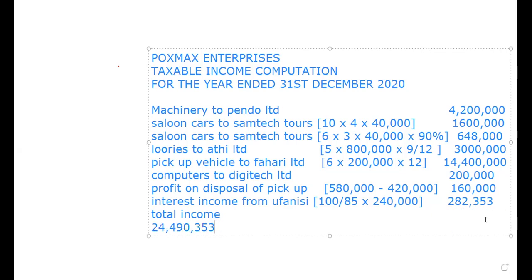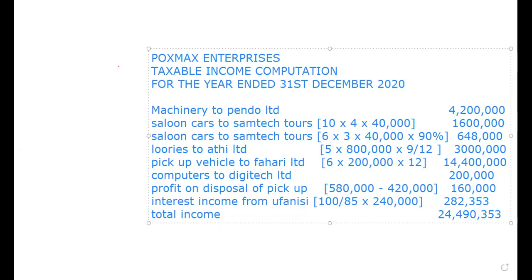Let me reduce the space here, so at least you see what is at the end. Yes, that's the total income, 24,490,353. We have the total income. So we are using the gross profit approach. In this case, we are going to subtract, we say less allowable expenses, less allowable.